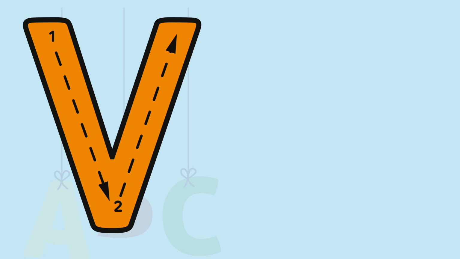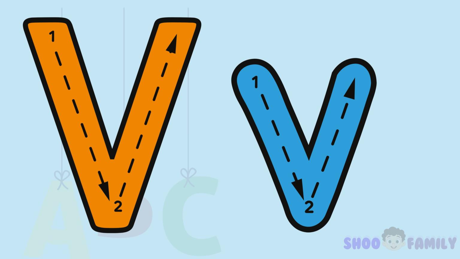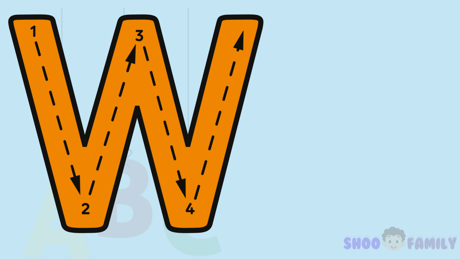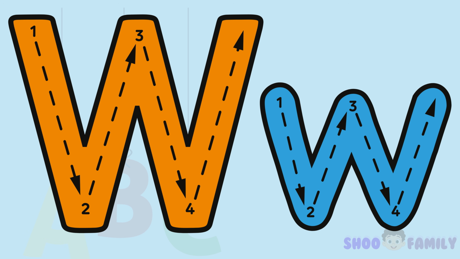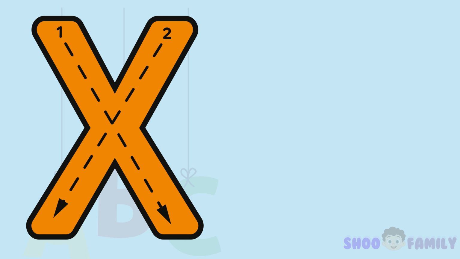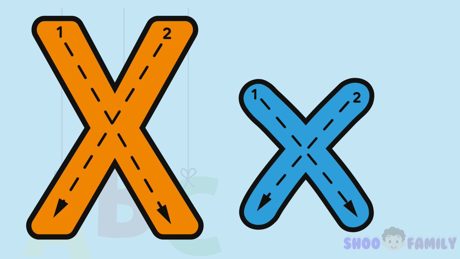Big V, slant down, slant up again. Small v, same but shorter friend. Big W, down, up, down, up, with a little zigzag cup. Big X, 2 lines that cross just so. Small x, smaller lines that go.